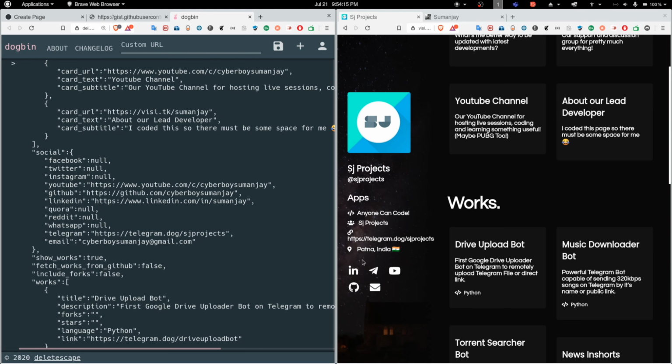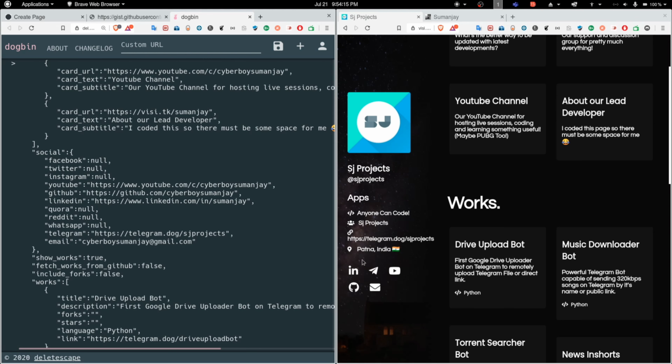Okay, and if you want to show the work section, now you have the ability to choose whether you want to fetch the work section from GitHub. If you set it to false, then you have to fill the works array manually. Whenever you set it to false, that means you are setting it to manual, so you have to set the stars manually, and whenever it's updated, you have to update it manually. You cannot update it from GitHub if you are setting it to false.